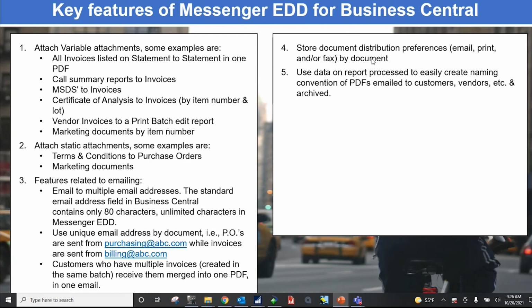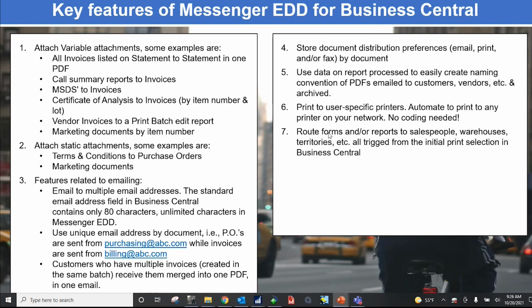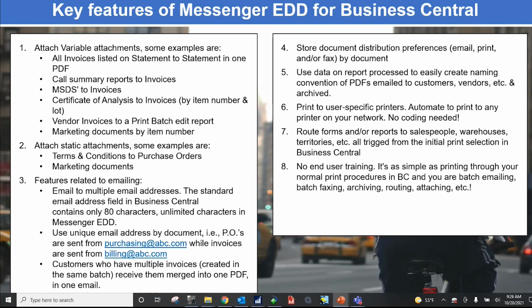Let's see here, storing document preferences. A lot of people use the hierarchy that I mentioned earlier, where we actually take the hierarchy versus storing preferences and managing one more field. We could easily use the data processed that's in the PDF to name the PDFs. Not only the PDFs being emailed out to the customers, but the PDFs that are archived to the folder. And we also can create unique naming conventions by customer if you choose. Very simple for us to print to user-specific printers, routing copies to salespeople, warehouses, territories, and it's all triggered by printing through the standard print routine in Business Central, just using the print to email function.